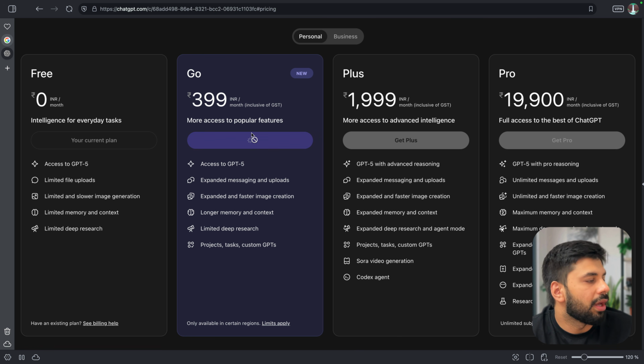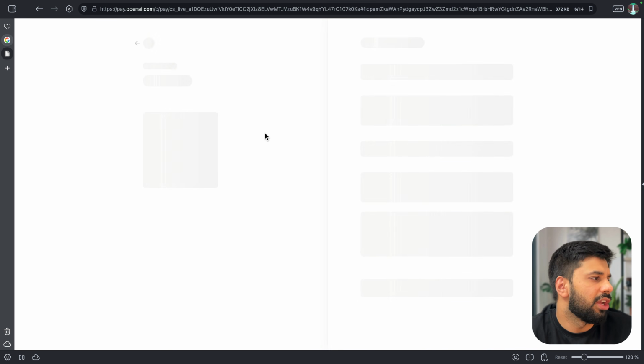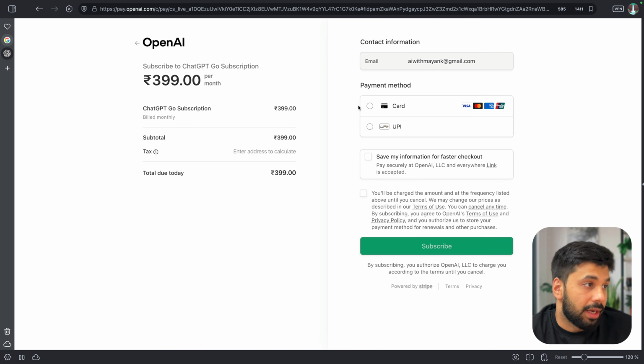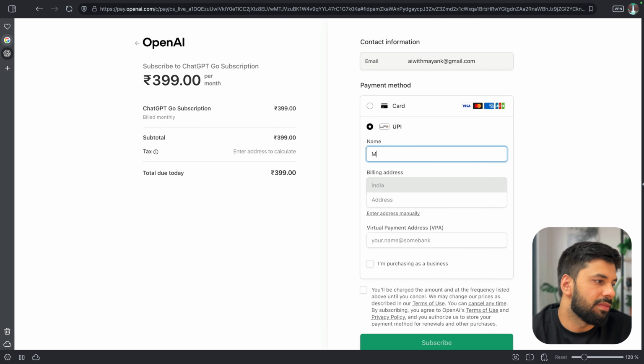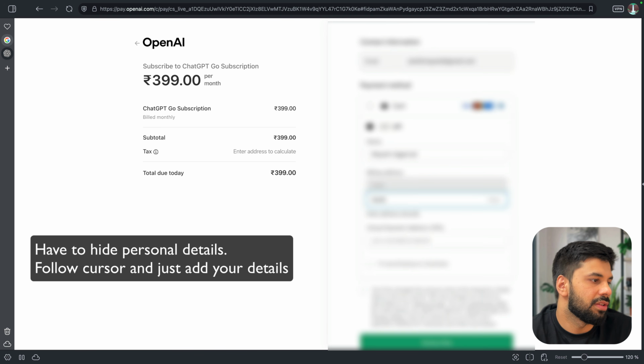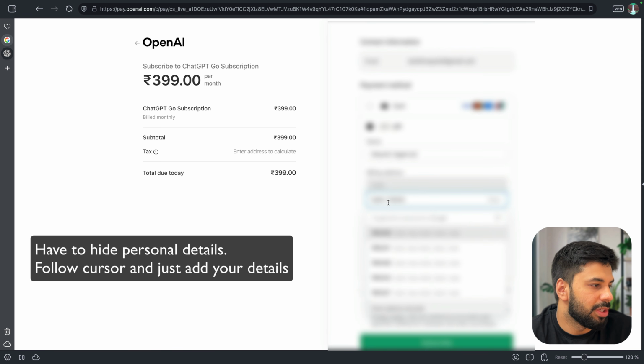So let it load, and hopefully it will give us the way of paying via UPI as well. Great. So I can just select UPI, and the email is AI with Mayank. I can just give my name as Mayank Agarwal. I could just give my address as well. So that shall be fine.